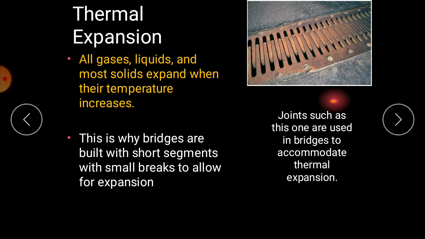That is why bridges are built with short segments with small breaks to allow for expansion. All gases, liquids and most solids expand when their temperature increases.